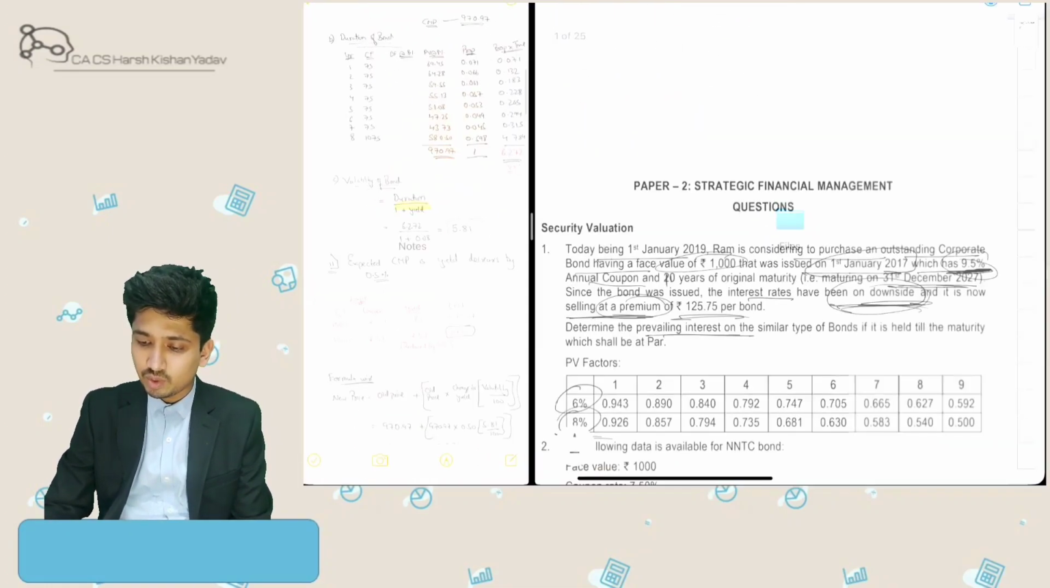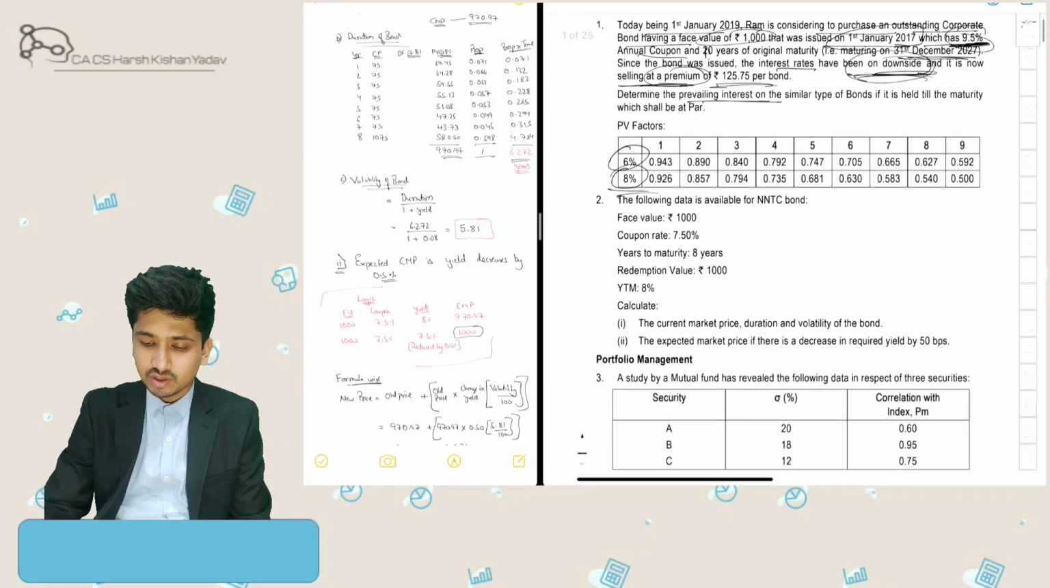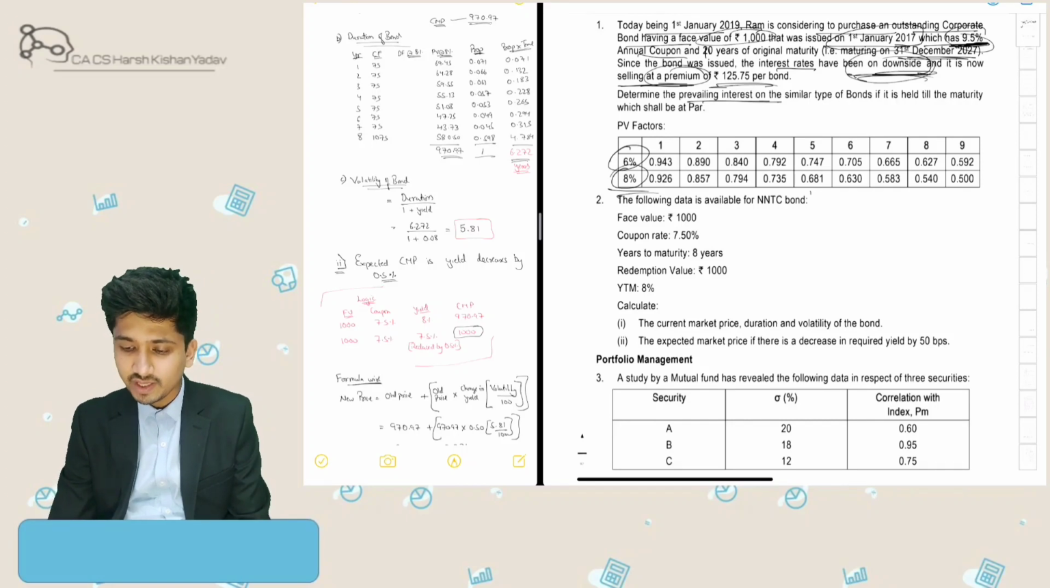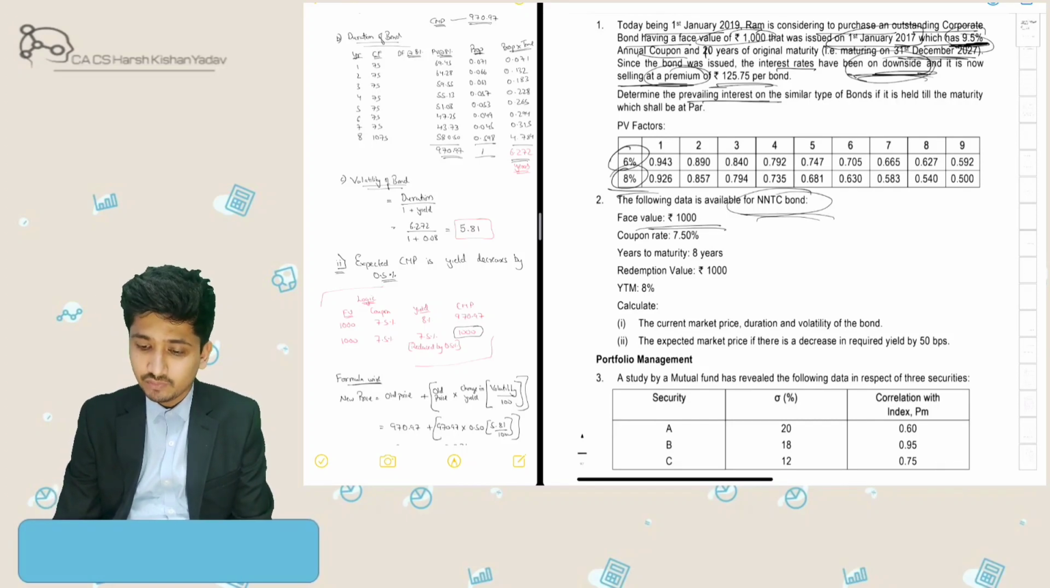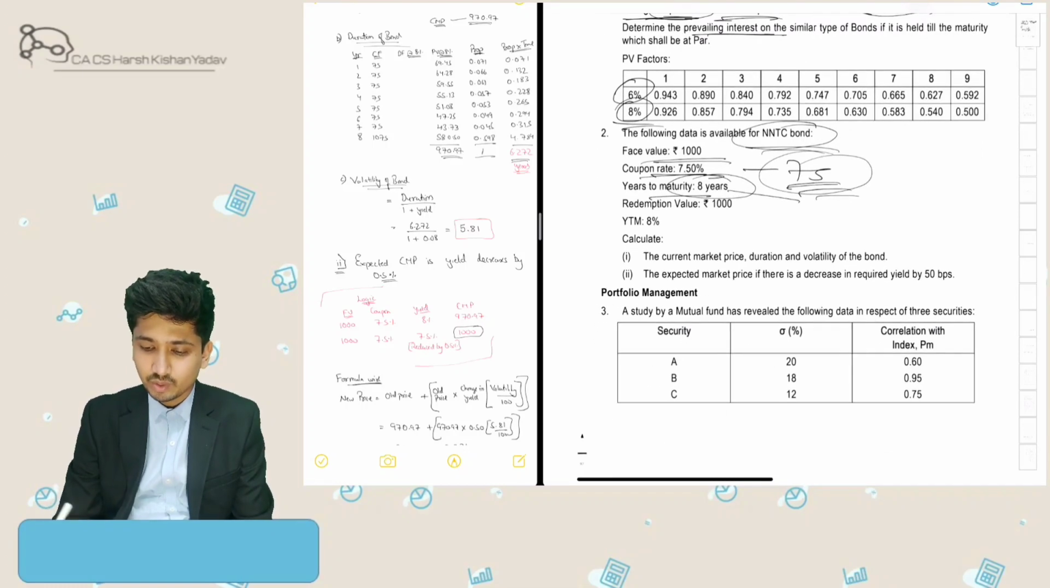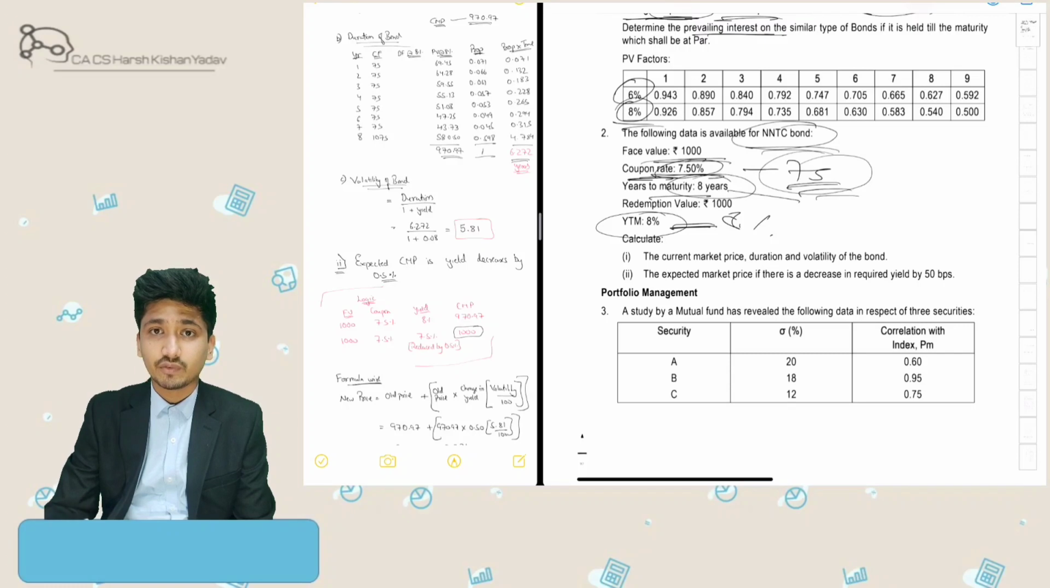Now let's look at the second question. It is also on similar grounds. The following data is available for NNTC bonds. Face value was rupees 1000, coupon rate was 7.5%, meaning 75 rupees would be my annual cash inflow. Years to maturity remaining are 8 years, and the market interest rate is 8%. Here also we can apply my concept. Market interest rate is 8%, my security is giving 7.5%, meaning market expectations are higher than what my security is offering, so my security would be trading at a discount.